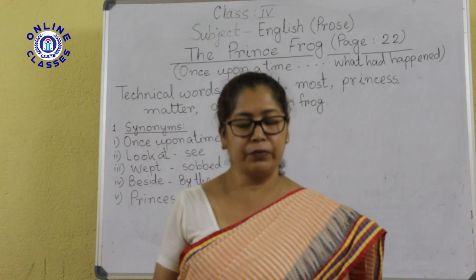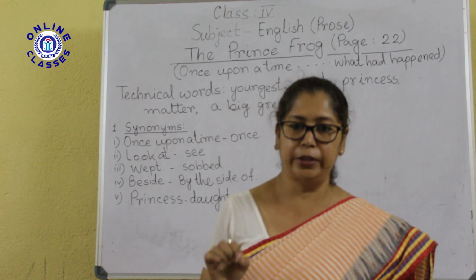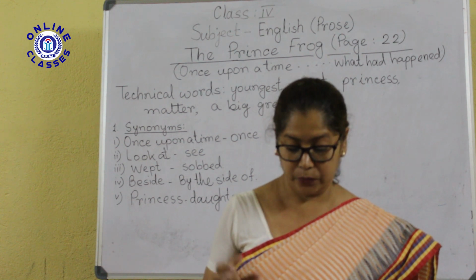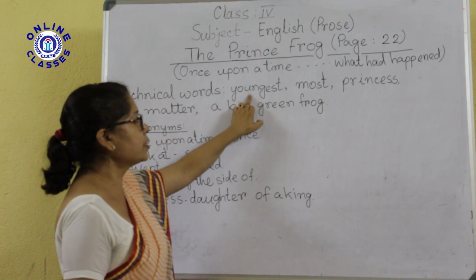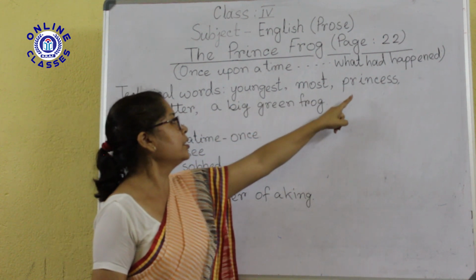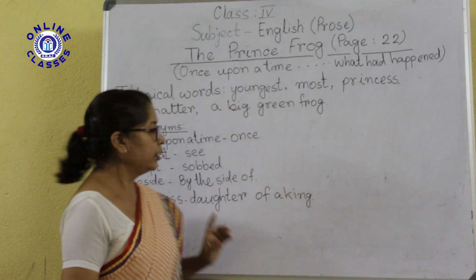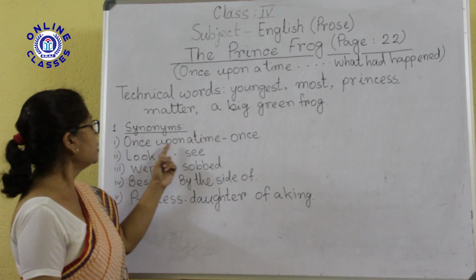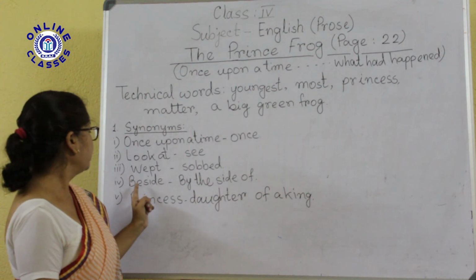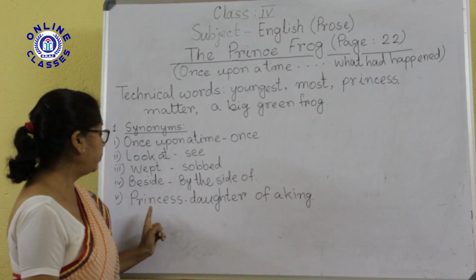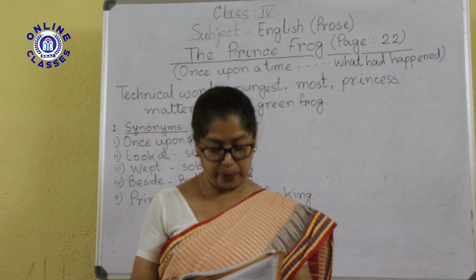So this much about today. You read the text very carefully, learn the meaning and the spelling of those particular verbs that I am talking about, and these are the hard words that are written: youngest, most, princess, matter, a big green frog. Okay, these are the synonyms. Once upon a time means once, look at means see, beside means by the side of, princess means daughter of a king. So be prepared for this part of the story.